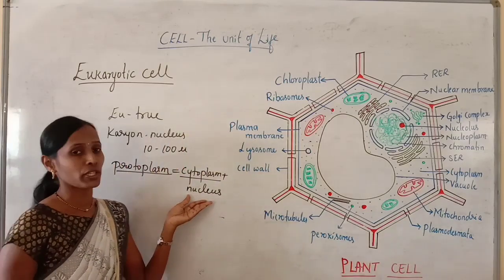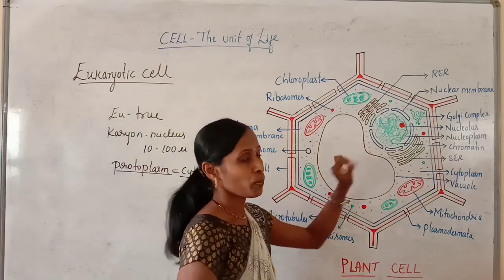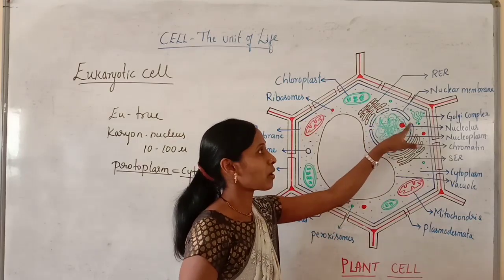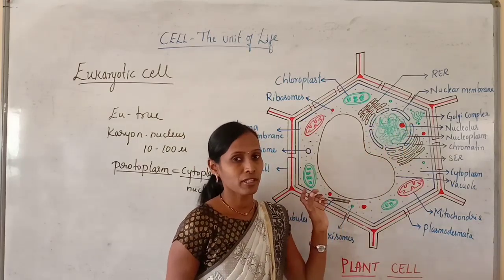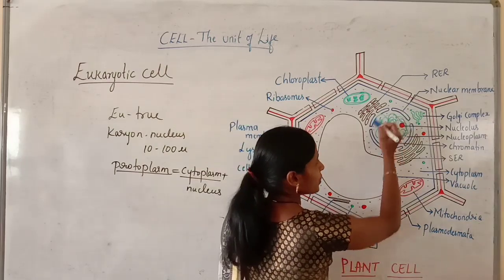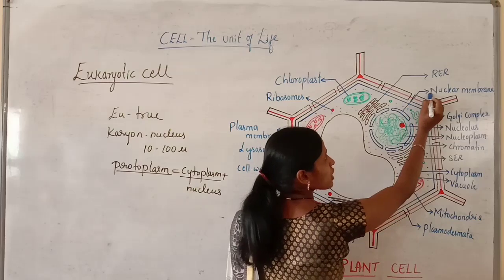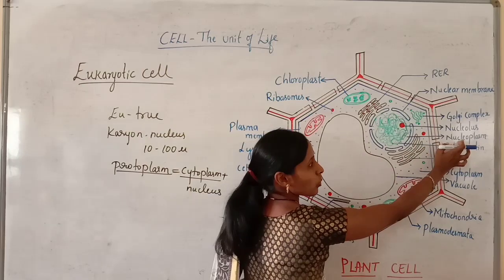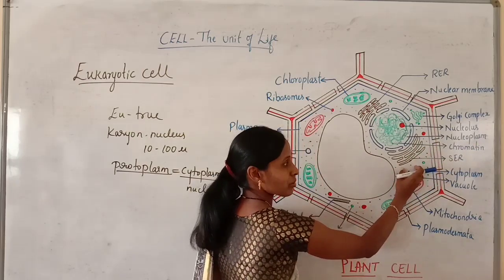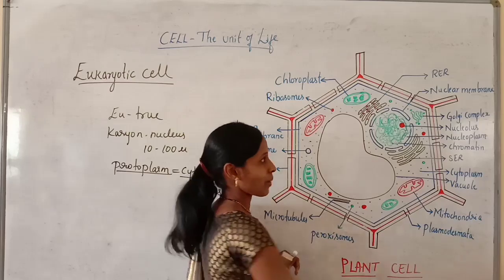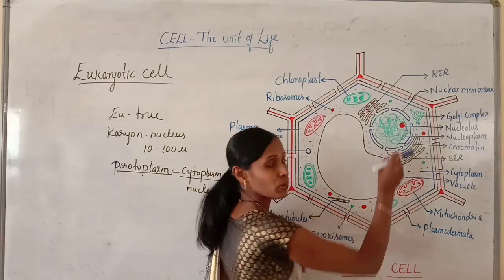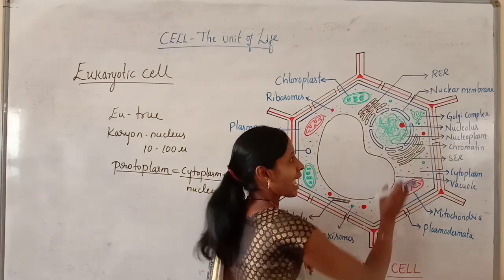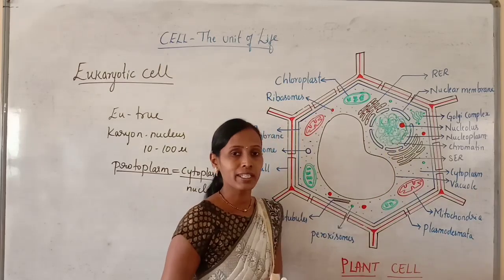Then when we observe the nucleus, here the nucleus is a true nucleus. Why is it a true nucleus? Because the nucleus is bounded by a specific or definite nuclear membrane. You can look at the nucleus. So the nucleus is enclosed by a specific nuclear membrane, and this membrane encloses the nucleoplasm. As you see, the fluid matrix within the cell is called cytoplasm, and the fluid matrix within the nucleus is called nucleoplasm, which also encloses the nucleolus and the thread-like chromatin network.